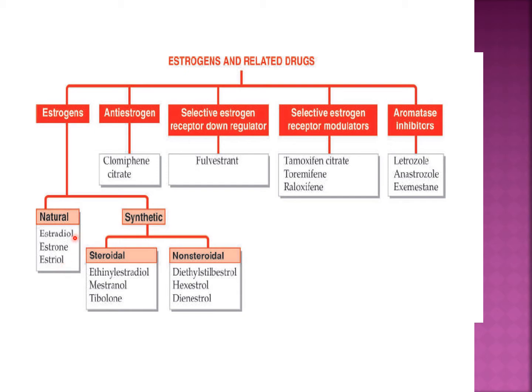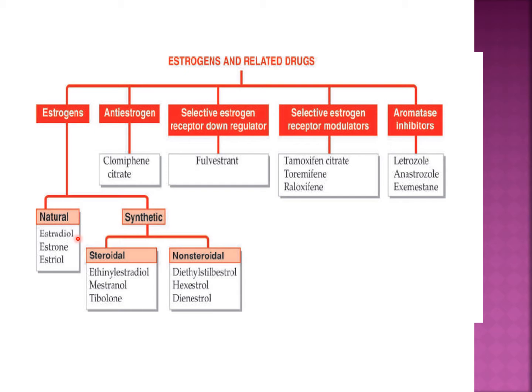Estradiol contains two hydroxyl groups, and the estrogen chemical structure is somewhat like cholesterol because they are synthesized from cholesterol. Estriol contains three hydroxyl groups. Out of estradiol, estrone and estriol, estradiol is the most potent estrogen secreted from the ovary.